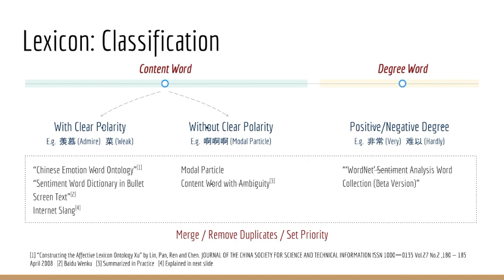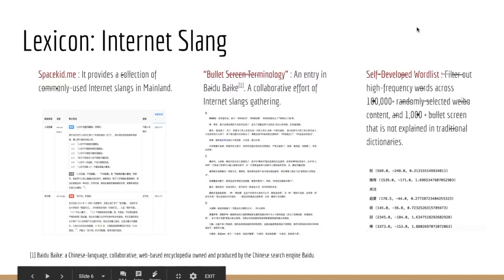As you can see here, we clean out these words and values from a variety of well-known sentiment word dictionaries and word lists. Like what we've mentioned before, bullet screen has its own features compared to the traditional words that we've known. So we specifically dig out some internet slangs and their meanings from the internet and our cross comparison between Weibo text and bullet screen.